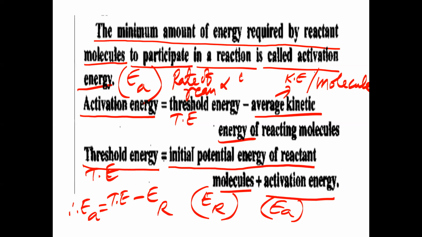So rate of reaction is inversely proportional to what? Activation energy. If activation energy is less, the rate of reaction is greater. So the speed of reaction will be greater if activation energy is lesser. When activation energy is less, the difference between threshold energy and energy of reactant should be less. Then only activation energy will be less, and the rate of reaction will be high.